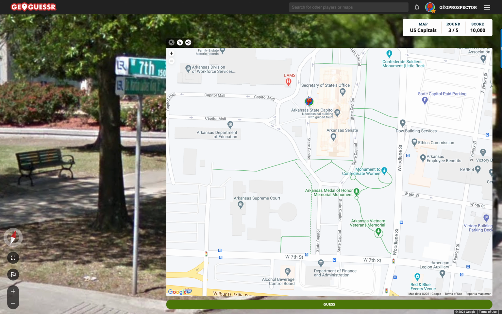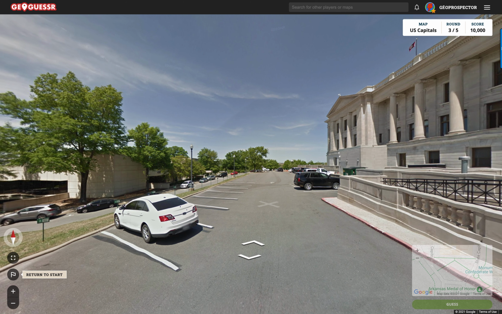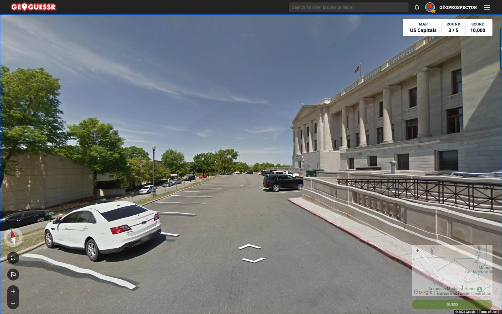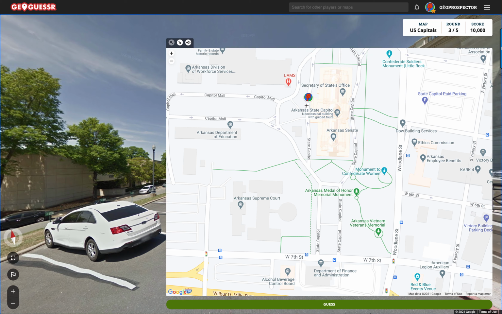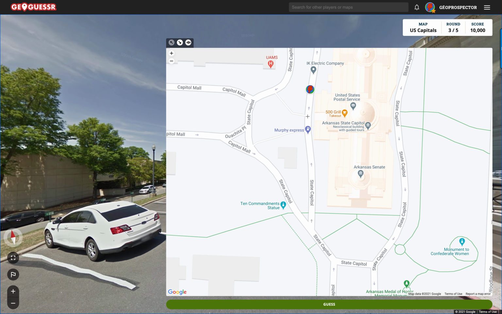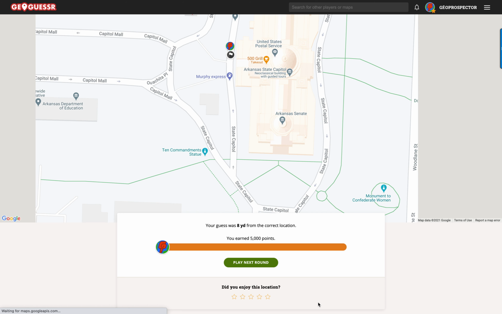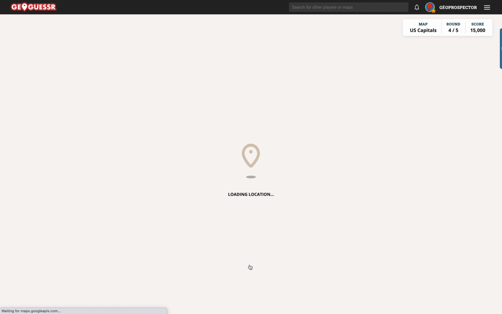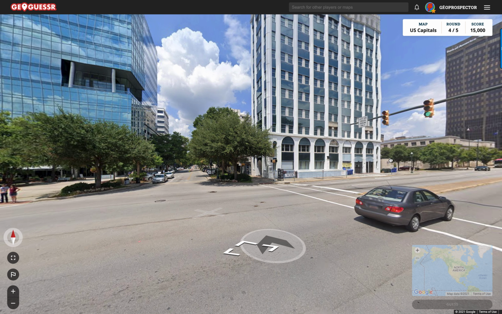Now, we started somewhere about here, I think. Just going to go back to the beginning. And we're looking north. The building is to our east. And we're just ever so slightly north of the main grand steps here, so that the grand steps have got to be about in the middle there. So, boom. We were correct there in going for Little Rock as the main city without truly knowing it.